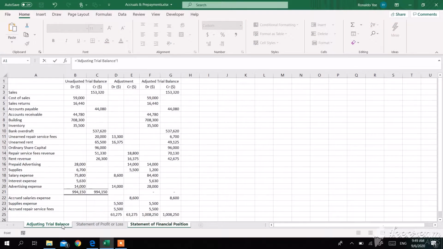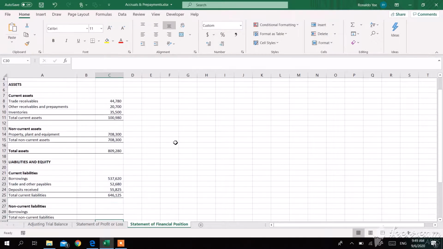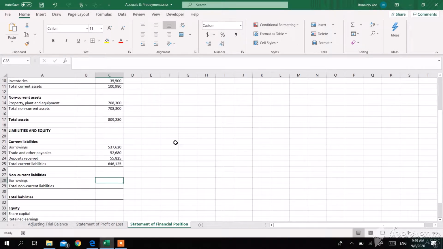We have this unearned repair service fee. We also have an unearned rent. Let's calculate the subtotal. For non-current liabilities, we don't have any long-term borrowings here, so we can just leave it blank. So our total liabilities will be this figure.